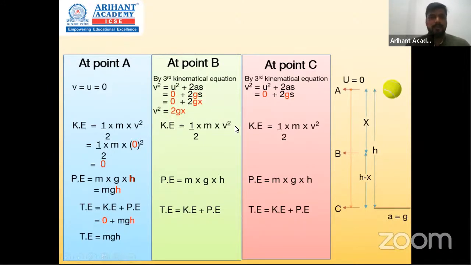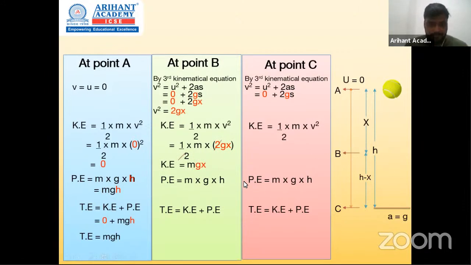क्या फायदा होगा? Let's go for kinetic energy now. Kinetic energy half mv square. Can you see v square के बदले हमने substitute कर दिया 2gx. So 2 gets cancelled here and what's left is mgx. अब पोटेंशियल एनर्जी ढूंढना उतना ही आसान हो गया है.